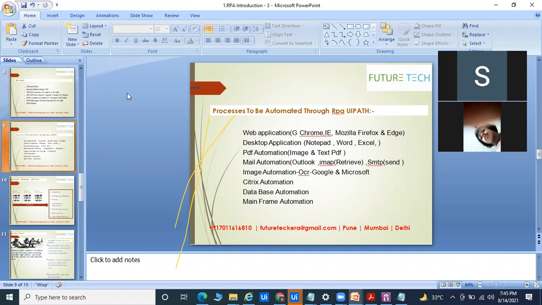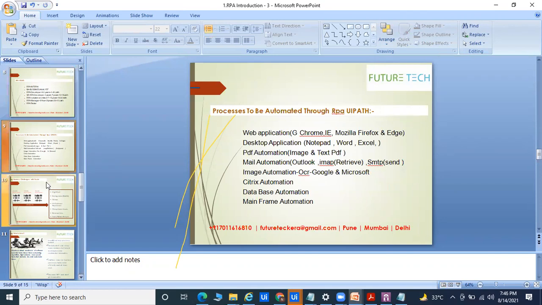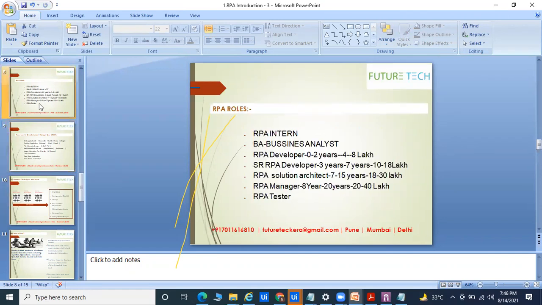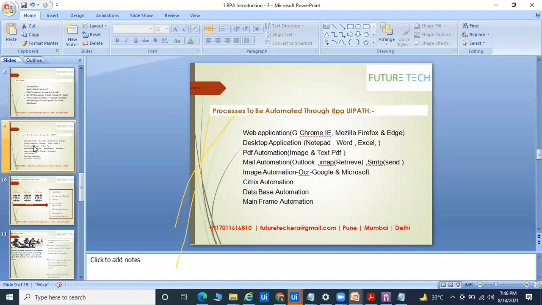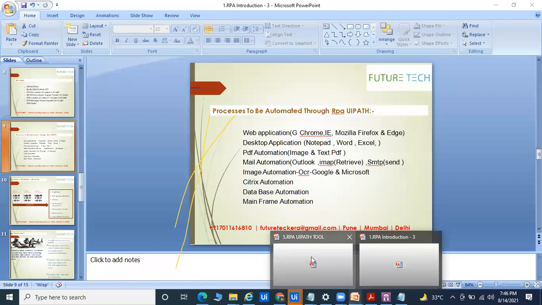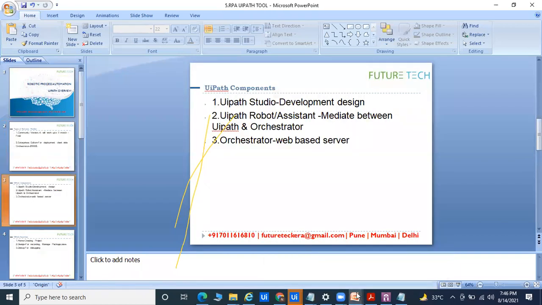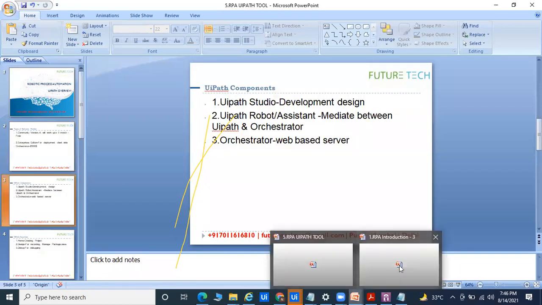Okay, so right now, what are we going to do. Here, these are the applications you can automate through RPA, and these are the rules. The applications are web-based, desktop, PDF and email, which we have already discussed. Okay, come to the part of documentation. If you are a software tester, in software testing there are lots of documents available.